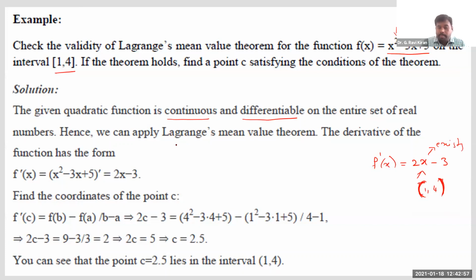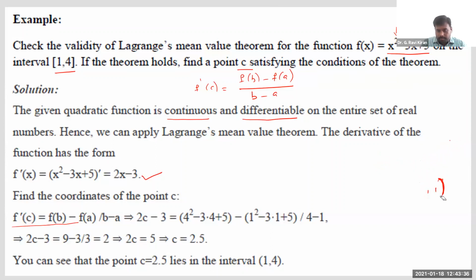Then Lagrange's mean value theorem can be applied. And what it says is, when these two conditions hold, there definitely exists at least one point C satisfying this condition. What is it? F dash of C is equal to f of b minus f of a divided by b minus a. Now we need to verify whether such a C exists or not. Let us proceed. As we verified already, f dash of x is 2x minus 3. Now I'm using this condition, f dash of c is equal to f of b minus f of a divided by b minus a. I'm just substituting x equal to c in this f dash of x.